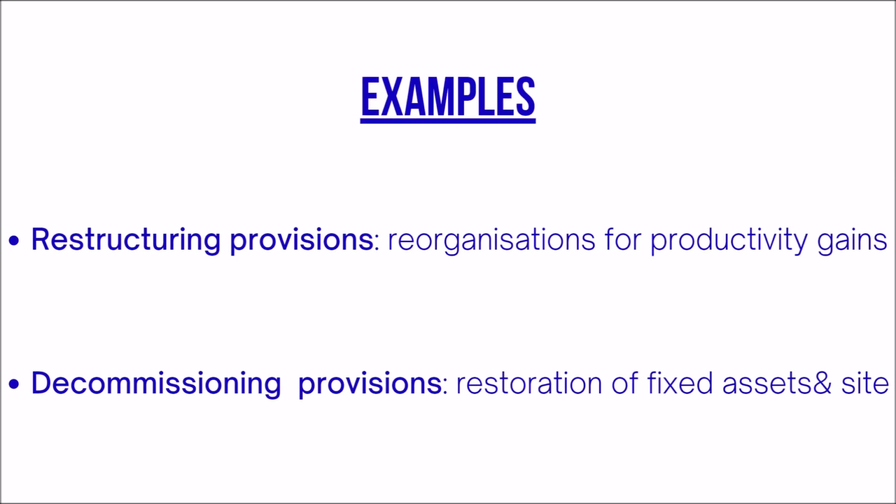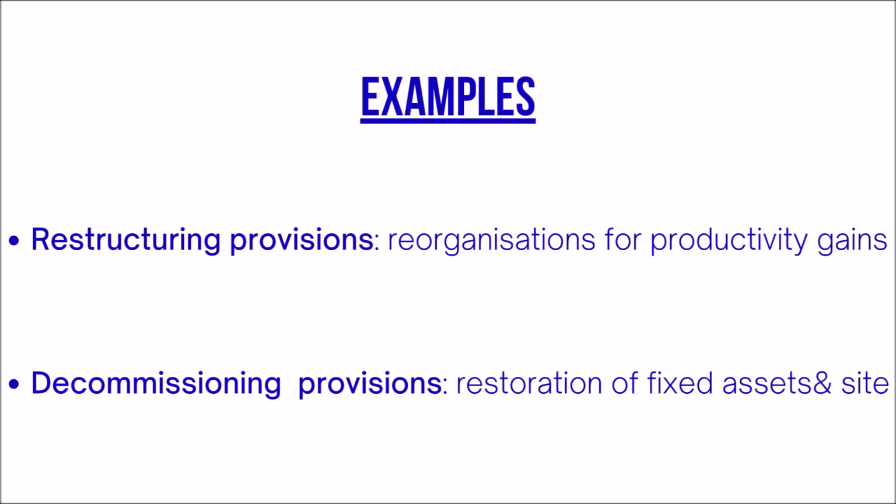We are now going to give some examples of provision for charges. The first one we are going to give is restructuring provisions. It is a reorganization for productivity gains of some plants of a company. For example, the company needs to open new firms or to close some others, and this takes some time, and because of this the company knows that they are going to make less profit and therefore a loss. That is why restructuring provisions are considered as provision for charges, because they represent an actual expense that is expected to be incurred in the near future rather than just an uncertain future event.